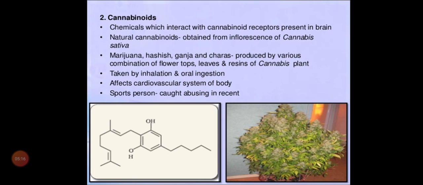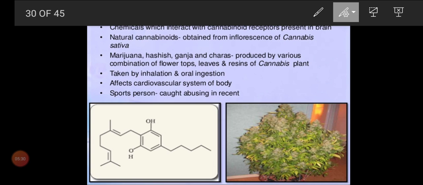Now, natural cannabinoids are obtained from the inflorescence of Cannabis sativa, so from there only we used to extract them. What is that? Ganja chedi. And what are the different types of drugs? Okay, I'll write it and you will get to know. Everything was given in the NCERT book, children. Marijuana, Hashish, Ganja, I have told, no, and Charas.